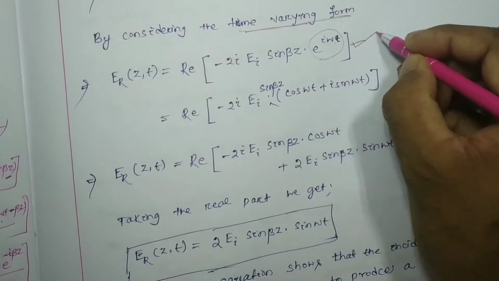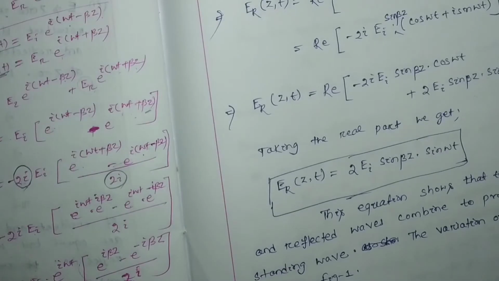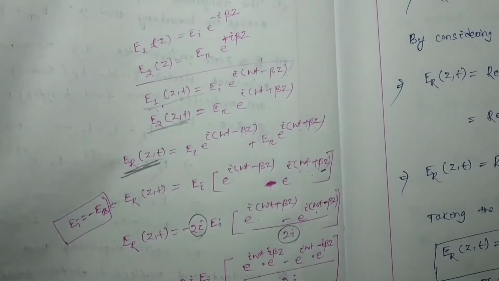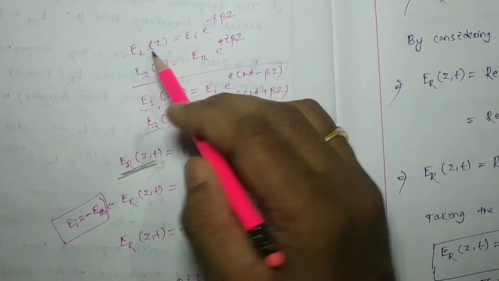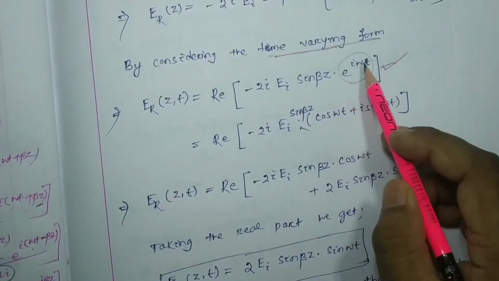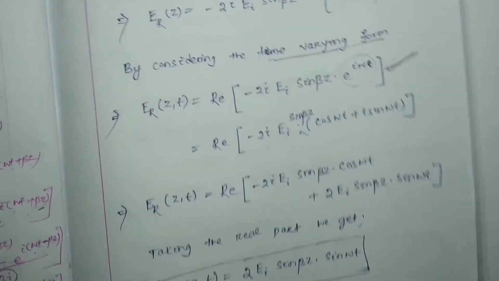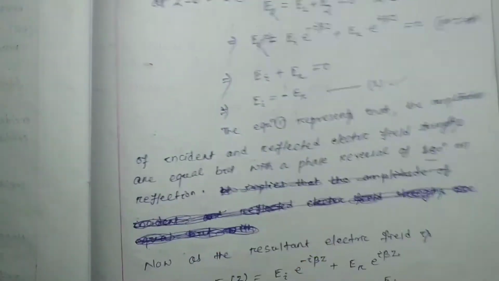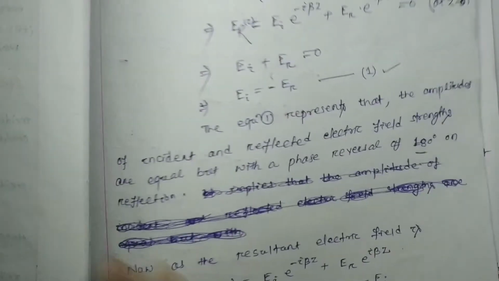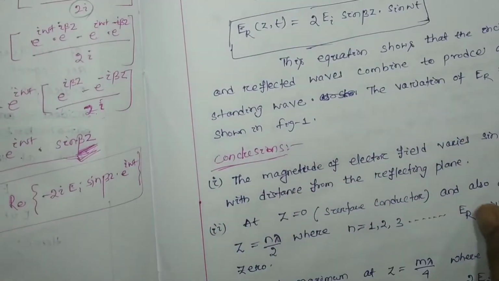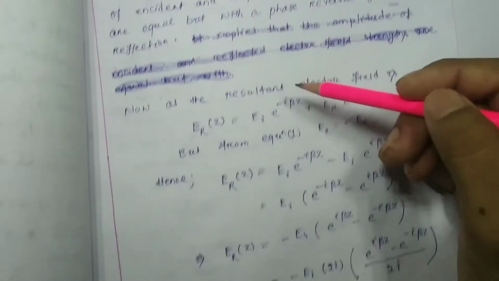Whatever the expression we found here, I suggest that either initially you can consider the electric field component as a function of coordinate and time, or initially you can consider only the function of coordinate and later on multiply the time factor; this will be the answer, no problem. Either you can do this derivation by considering this, or you can write the derivation in the way I have done. You can write in this way also, no problem.